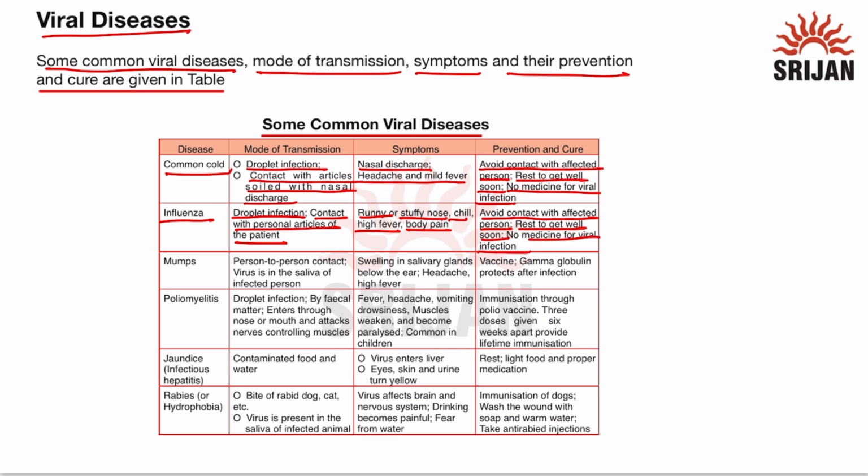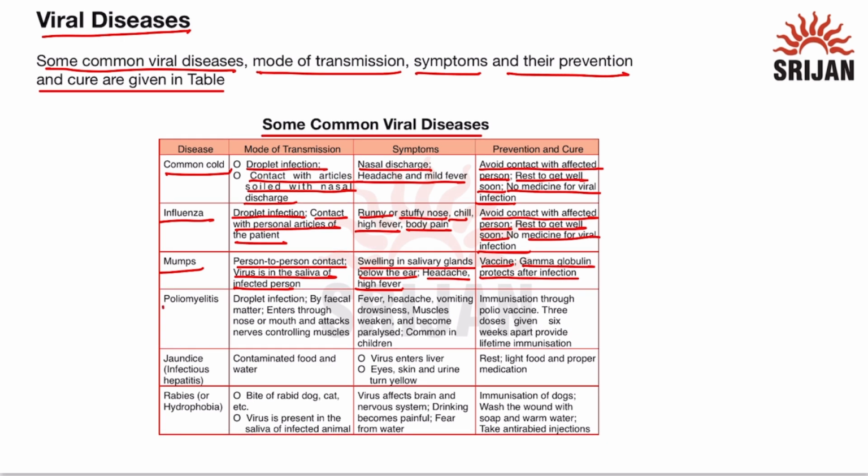The next disease is mumps. It transmits through person to person contact. The virus is present in the saliva of the infected person. It affects the salivary glands, so there is swelling in the salivary glands that are present below the ear. Headache and high fever will also occur. This disease can be prevented through the vaccine, and gamma globulin protects after the infection. So after infection, gamma globulin is given.